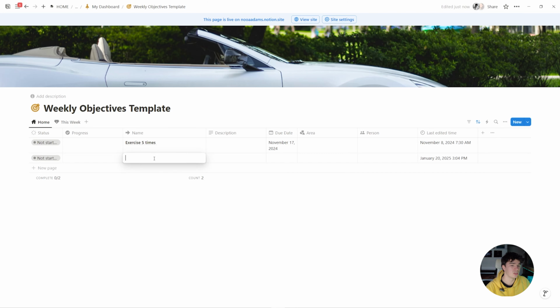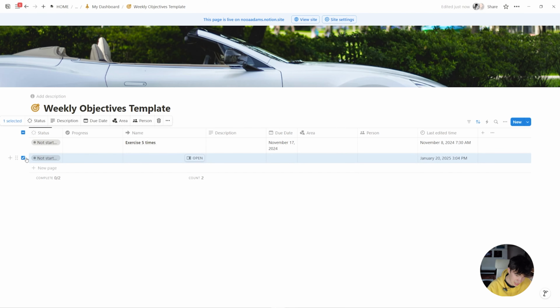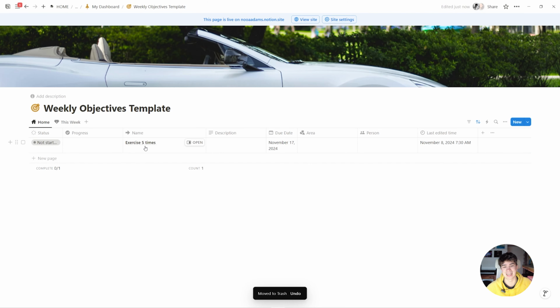And the way I do that is I go into this week's objectives. Every Sunday evening, I sit down. I use this system myself, right? So I sit down and I think, what do I want to achieve this week? And this is especially things that maybe I wouldn't achieve otherwise or wouldn't really get the time to. But because I write them here, I make them higher priority and I actually get around to doing them. So this might be like, oh, actually, there's a pre-made page right here. Exercise 5 times. That's a great weekly objective to have, because we know that for this week, the next 7 days from Sunday to Sunday, we need to exercise 5 times.